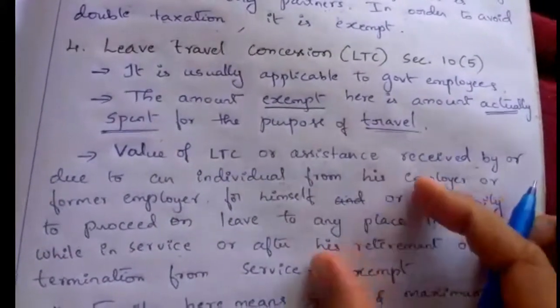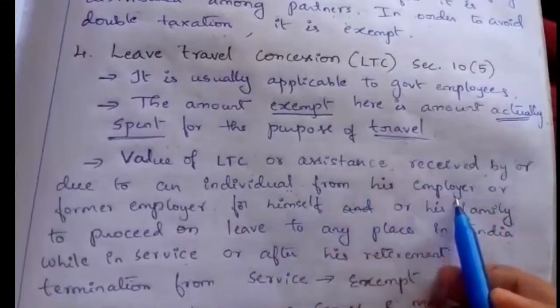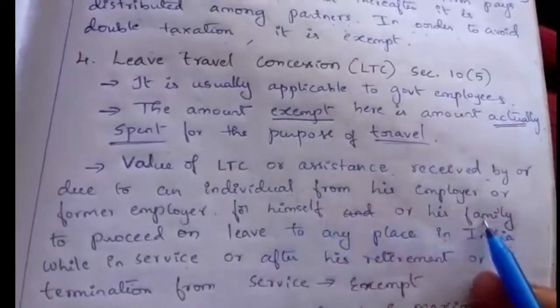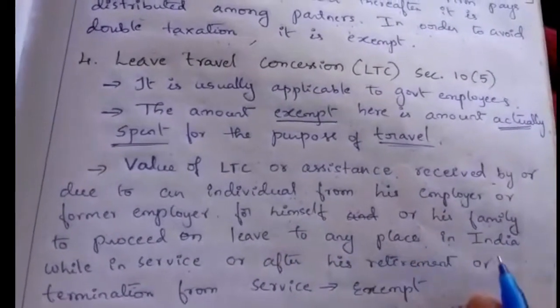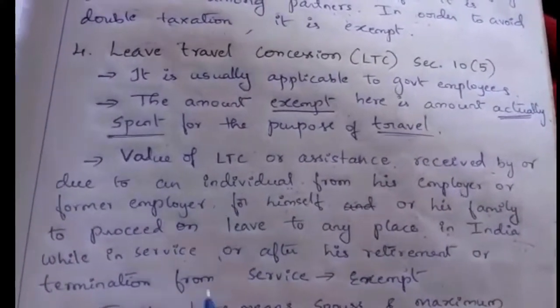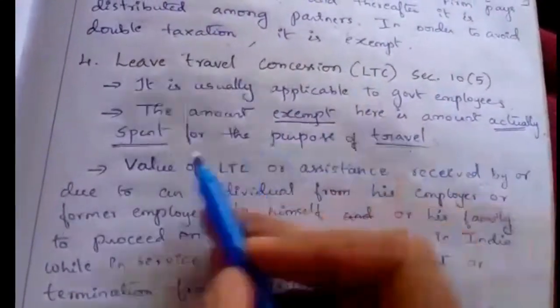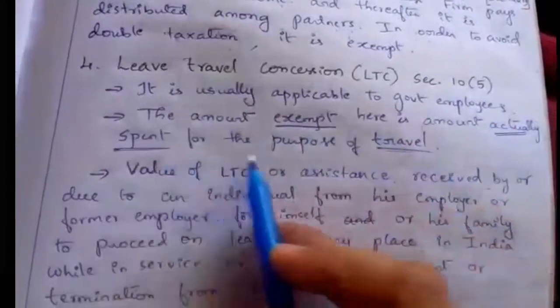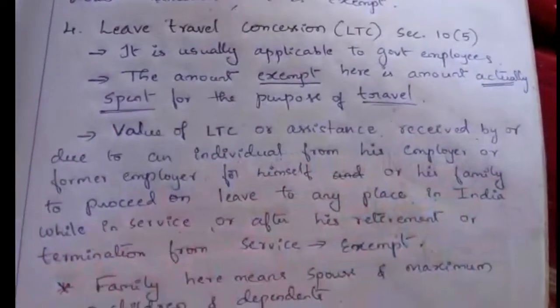If he receives it, it is exempt. The amount exempt is what is actually spent for the purpose of travel. This is usually given to government employees.